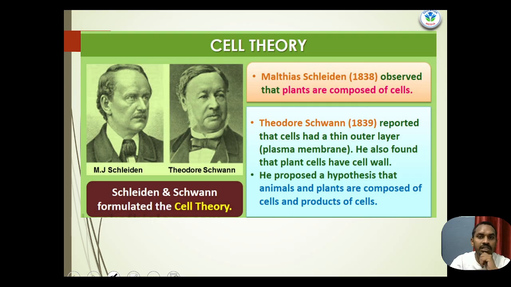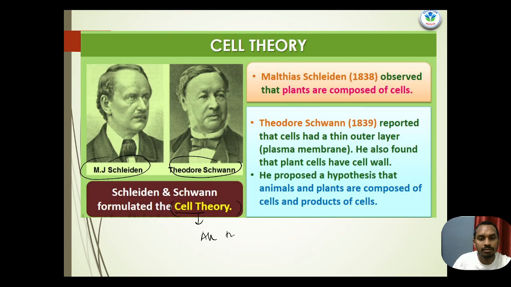Basically, cell theory was given by two scientists, M.J. Schleiden and Theodor Schwann. So what is cell theory? Let's discuss it. Cell theory basically tells about how animals and plants are composed of cells and products of the cell.